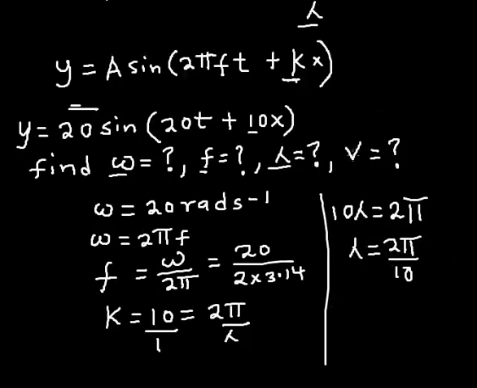Then find out the velocity of the wave. The velocity of the wave is wavelength multiplied by frequency. From here we'll get our frequency, please pardon me, and here we'll get our wavelength. Then when you multiply the two, that gives you the velocity of the wave. Okay, so I hope that's well understood.